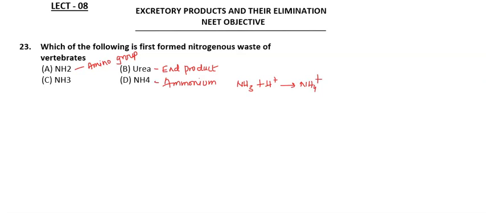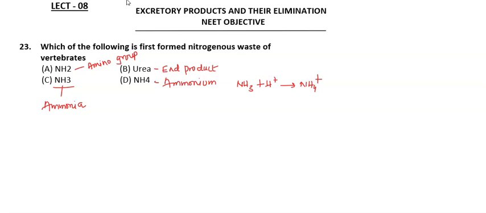So the ammonia is the one that is formed right at first. This ammonia is the first formed nitrogenous waste, which will later form either ammonium or urea.